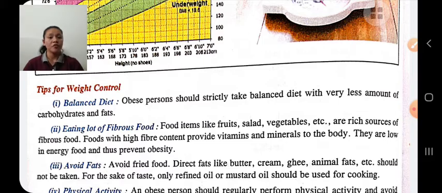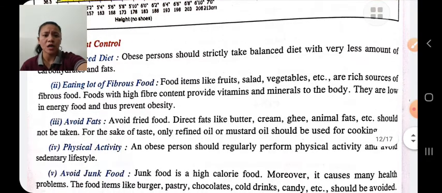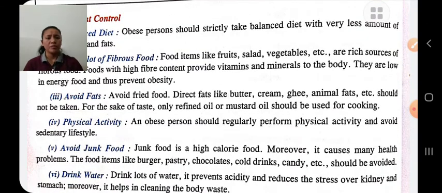Fibrous foods help in digestion. Food with high fiber content provides vitamins and minerals to the body. It helps in digestion, therefore it prevents obesity. Avoid fat. If you want to lose weight, then avoid fatty items like butter, cream, ghee, animal fat. If for the sake of taste you want to take some, then use mustard oil, refined oil, etc. for cooking.